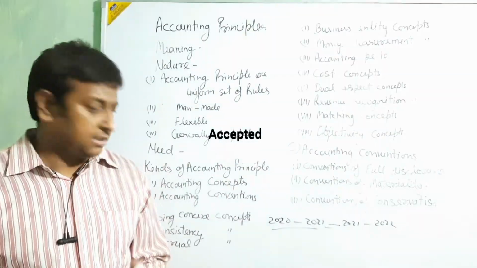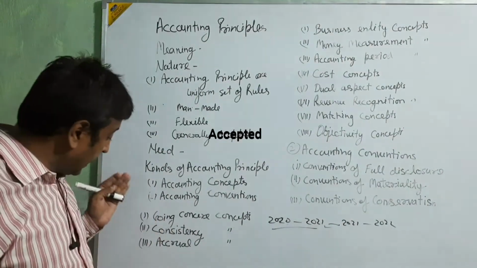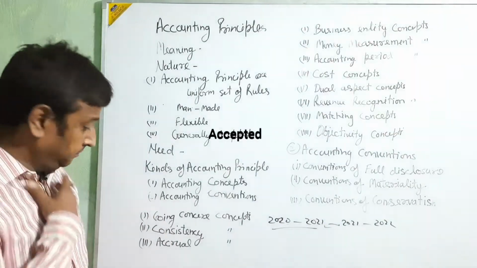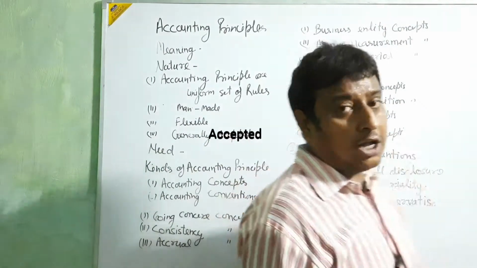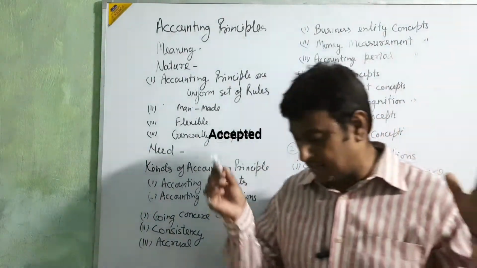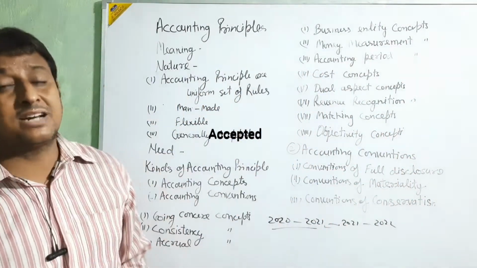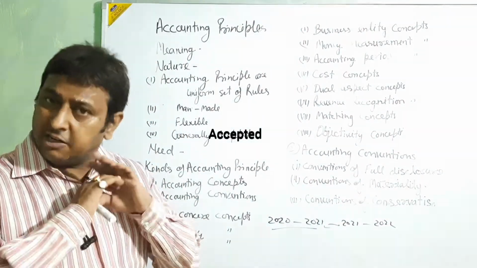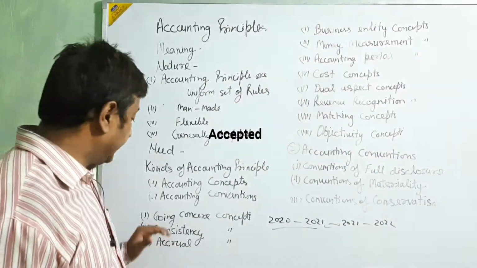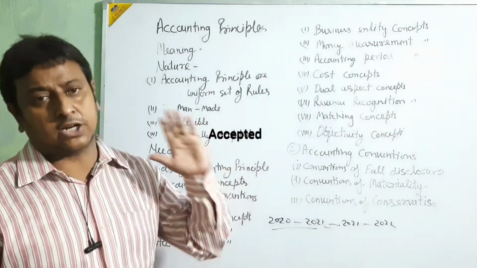Okay beta, so the going concern concept is telling that all the businessmen, all the system, all the transactions are going on for a long period, continuously. So the accounting also goes continuously.